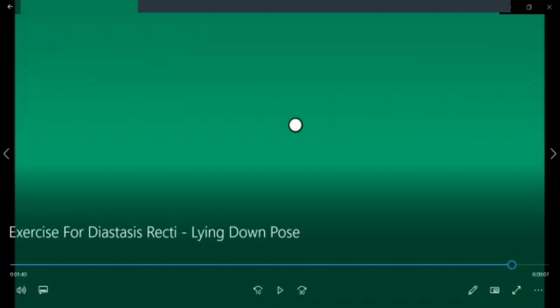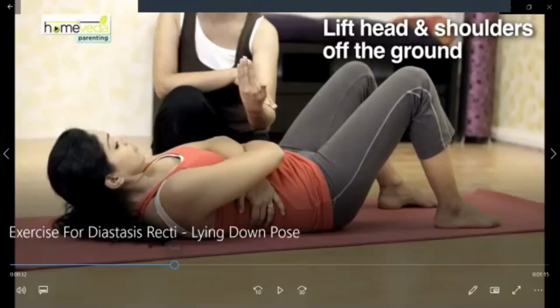Okay, so this is called bracing abdominal exercises. This is your bracing abdominal exercises which you have to do for people who are having diastasis recti. Next is isometric abdominal exercises. Okay, I'll show you one more video for bracing abdominal exercises.